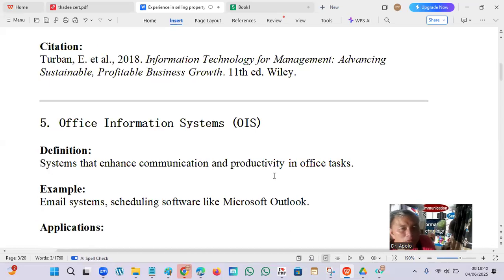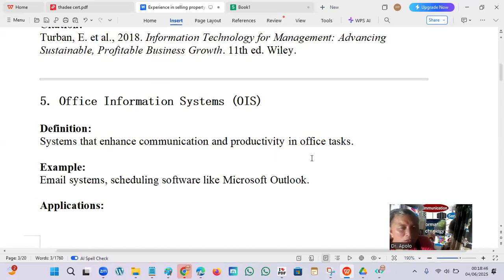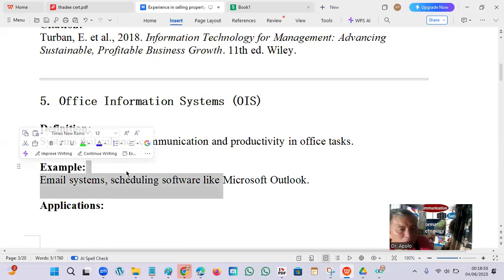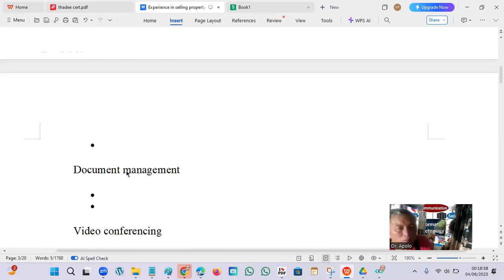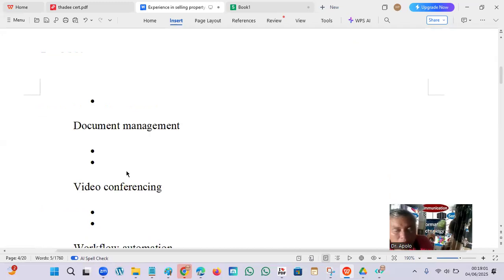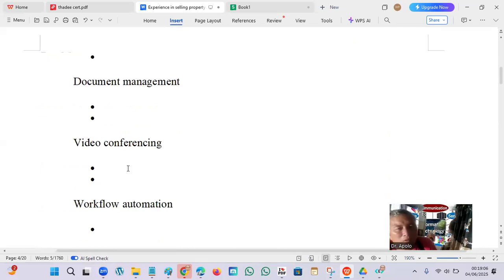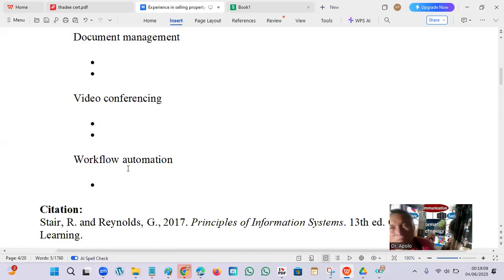Okay, office information systems enhance communication and productivity in the office, so that there is good handshaking in the operation. The email system and scheduling software, like Microsoft, support the CEO in being effective. Applications include document management, for example people information records, historical video conferencing records, training, and workflow automation.